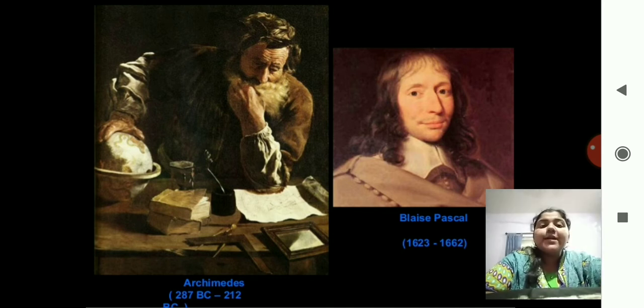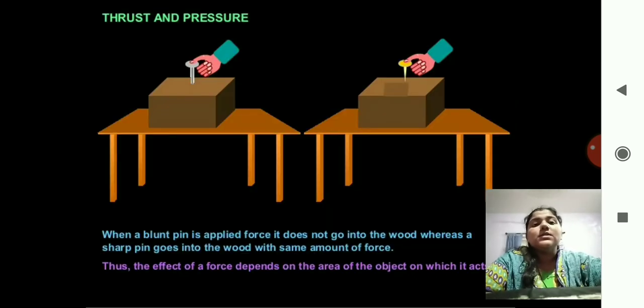In the previous video, we have seen about the gravitational constant and acceleration due to gravity. Now we will see the applications of this acceleration due to gravity and gravitational constant in our day-to-day life, in which these two people, Archimedes and Pascal, used these bases to study and explore new innovations which we are applying now in our day-to-day life. So first concept is thrust and pressure.